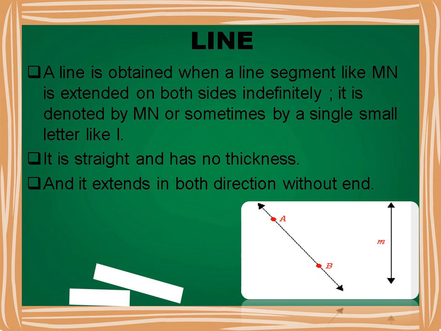Two lines can either meet at one point only or they will not meet at all. A line can also be represented by small letters of English alphabet. For example, if a line segment from M to N is extended beyond M in one direction and beyond N in the other, then we get a line MN. It is denoted by MN.